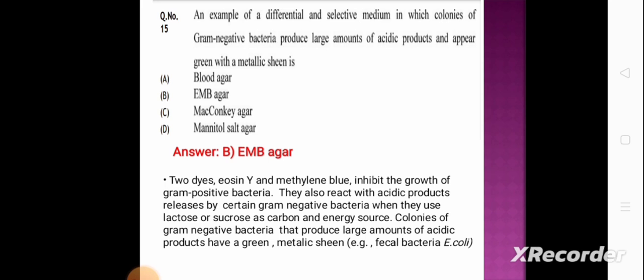Colonies of gram-negative bacteria that produce large amounts of acidic products have a green metallic sheen. For example, the fecal bacteria E. coli. In my previous video, I have already discussed the colony characteristics growing on different culture media. So you can check it. The link will be shared in the description box.